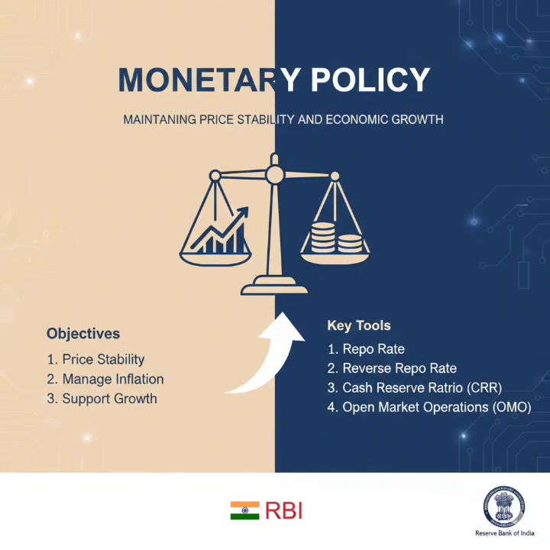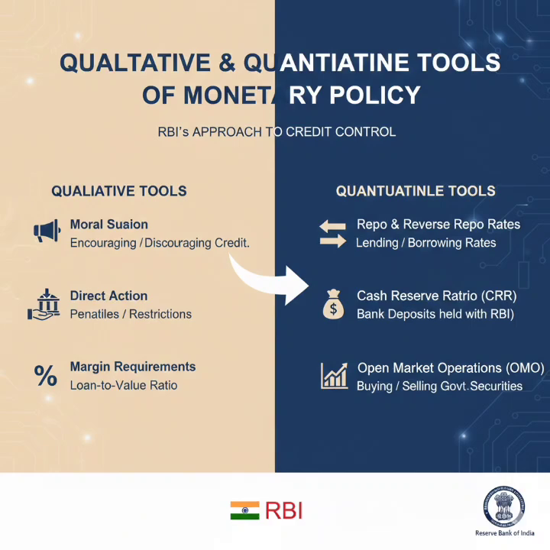Now let's talk about the qualitative techniques of monetary policy. Qualitative techniques are used to control inflationary pressure in the country. The first one is rationing of credit, which means limiting the credit through variable portfolio ceiling or variable capital asset ratio.